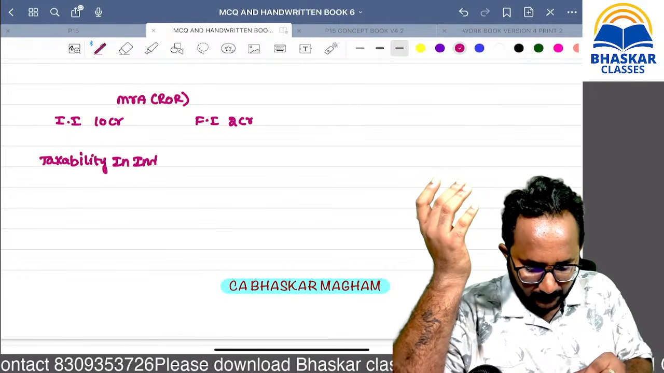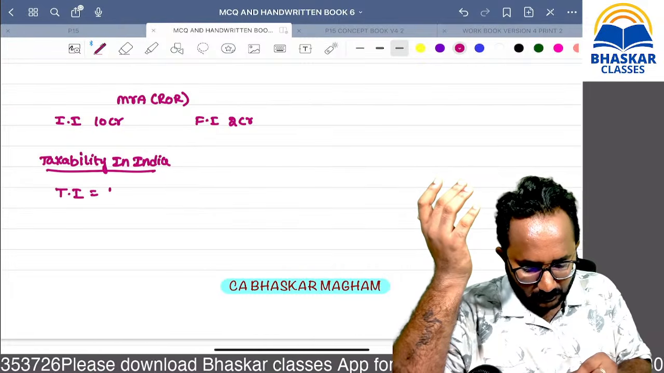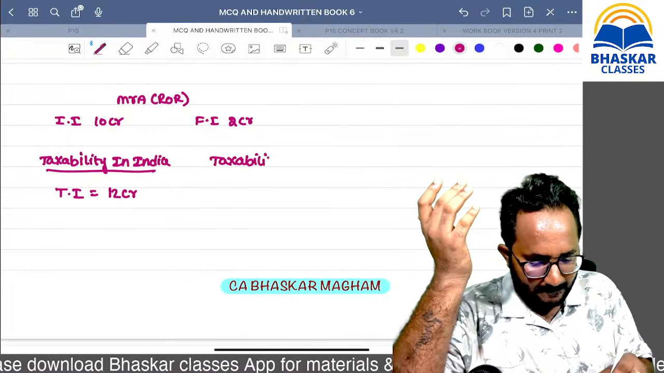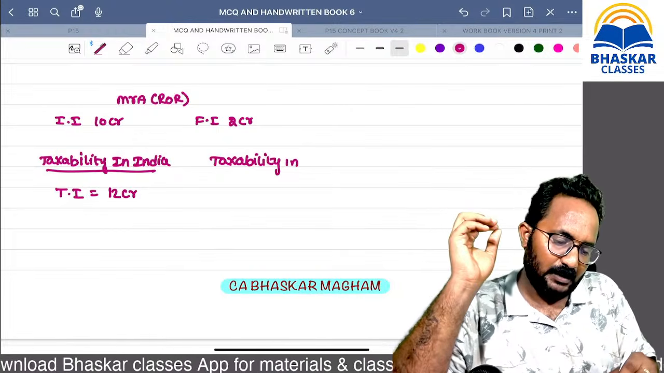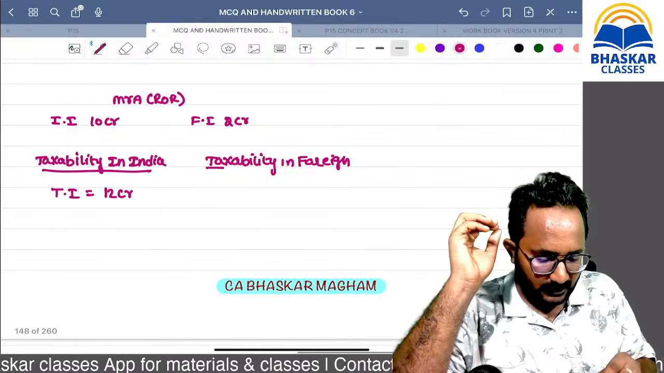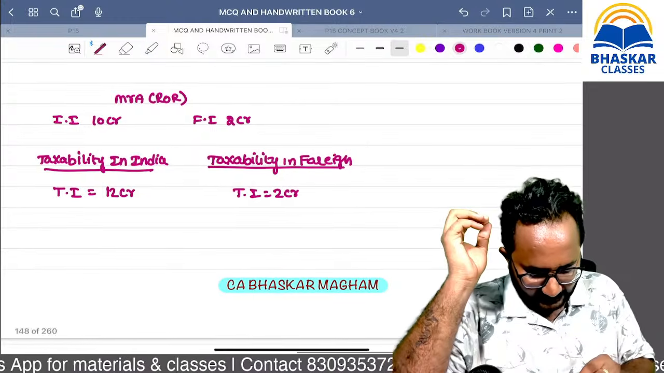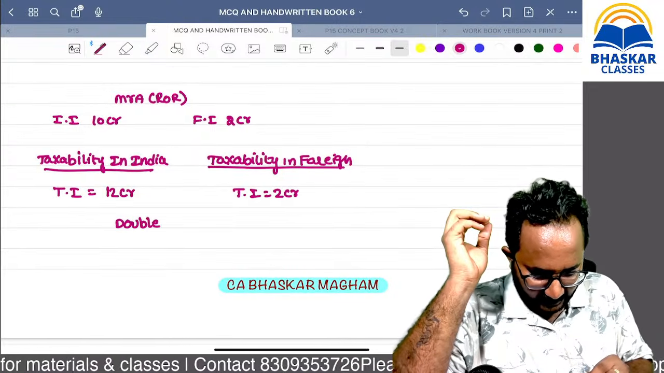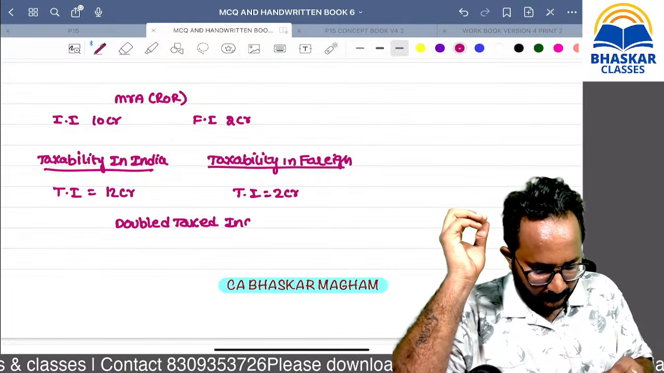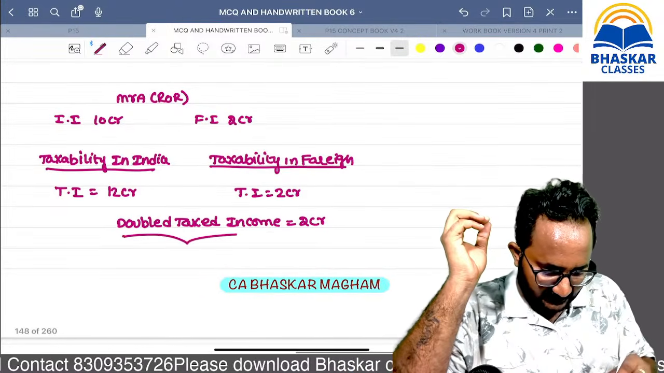In India, the total income is 12 crore. What is the taxability in the foreign country? It is 2 crore. What is the double taxed income? Let me write it down again. The double taxed income is 2 crore.